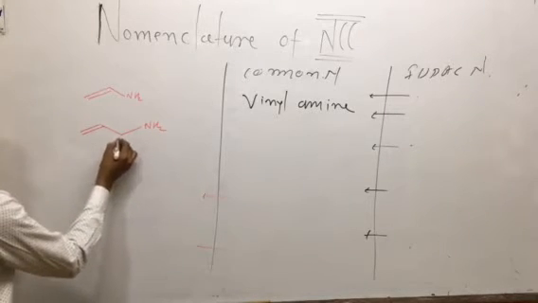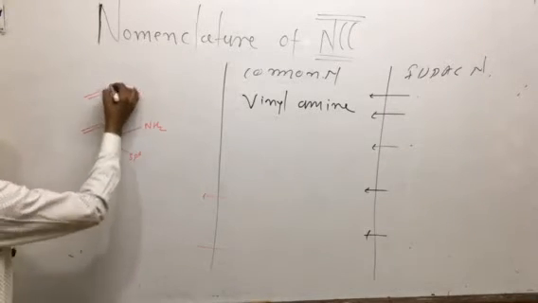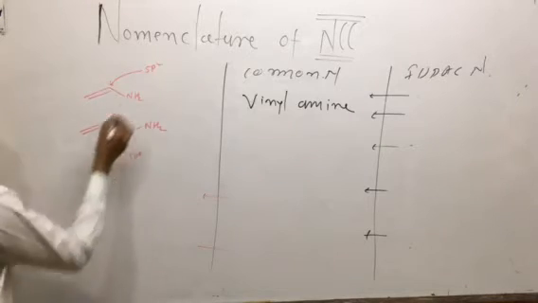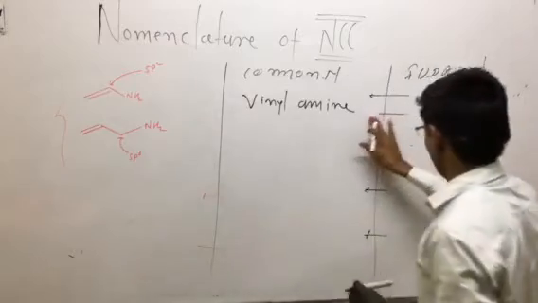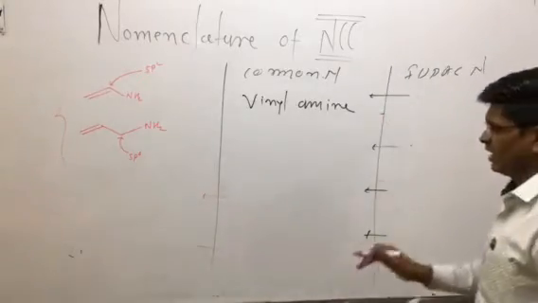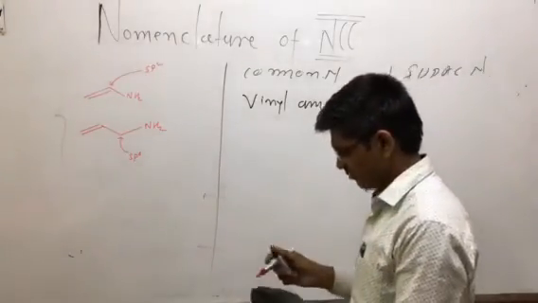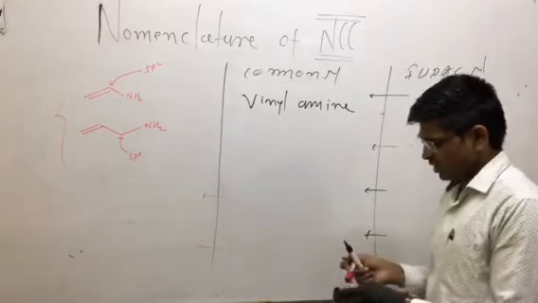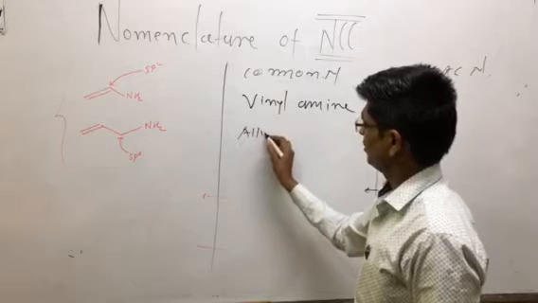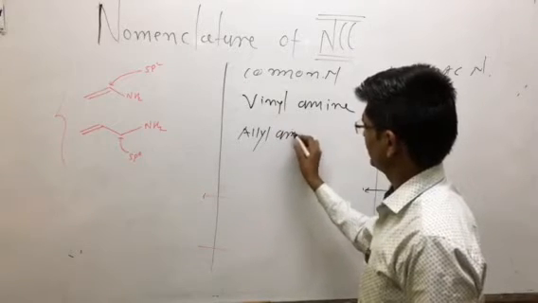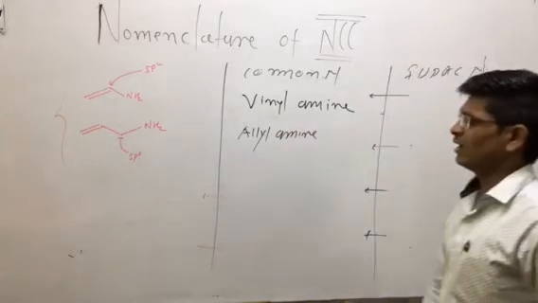These types of carbon atoms are sp3 hybridized carbon atoms, and this one is called an sp2 hybridized carbon atom. There is a vinyl compound and an allyl compound. The common names of these types of compounds are vinyl and allyl. What is the name of this one? Allylamine. इसको कहा जाता है allylamine.